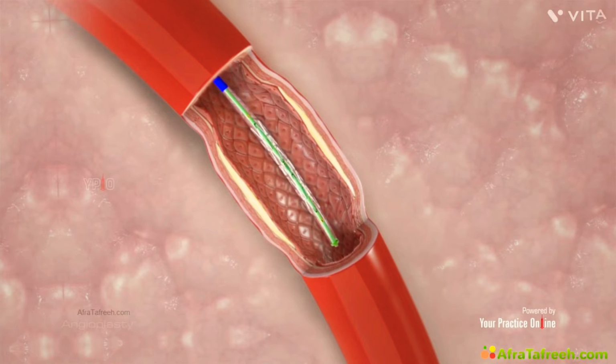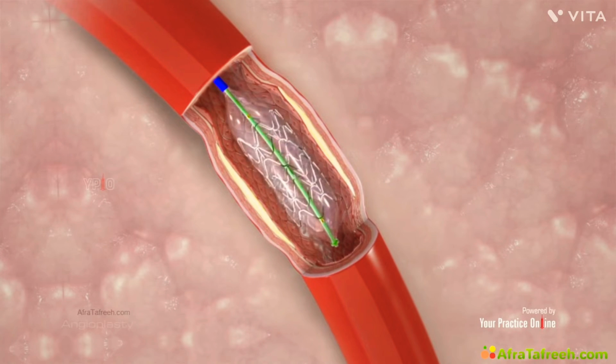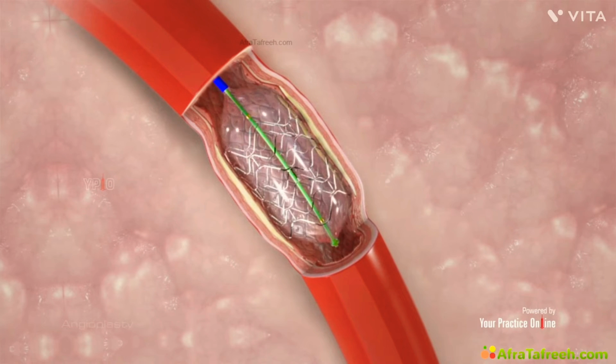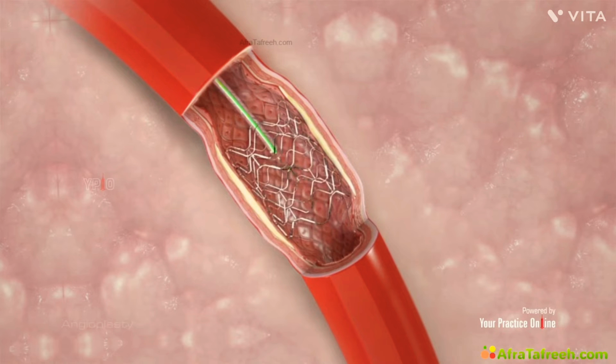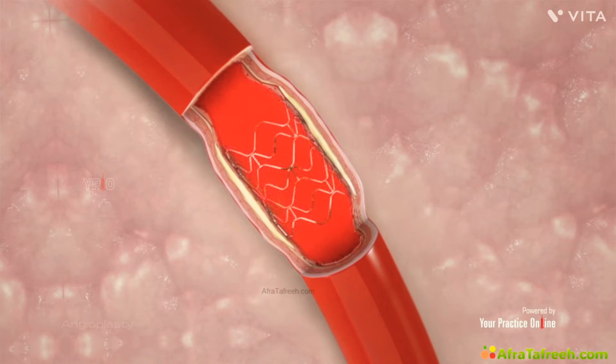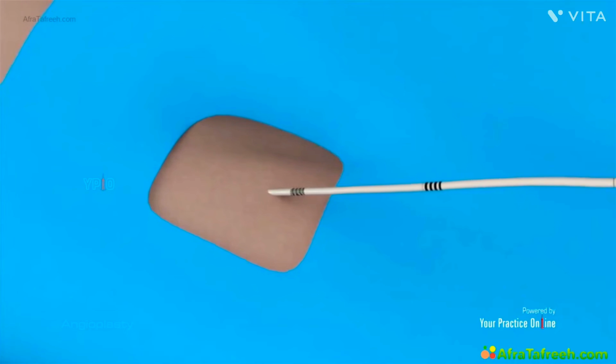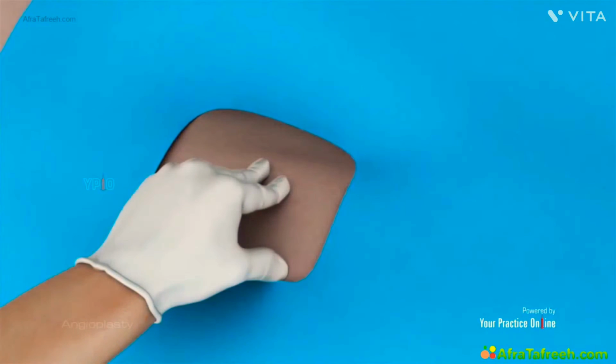Once the balloon reaches the blockage, it is inflated and deflated multiple times to secure the stent in place. This compresses the plaque against the artery walls and helps to open up the narrowed arteries and restore normal blood flow. After the blood flow is restored, the balloon, catheter, and guide wire are removed while the stent is left in place. The incision is then closed and covered with a bandage.